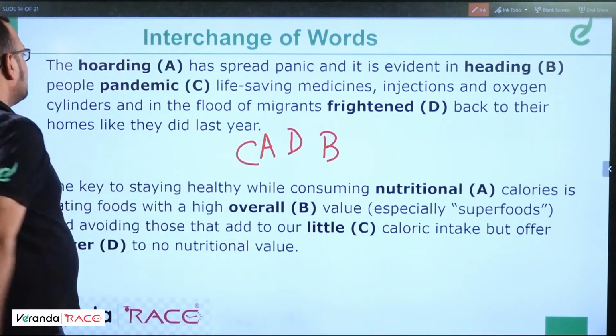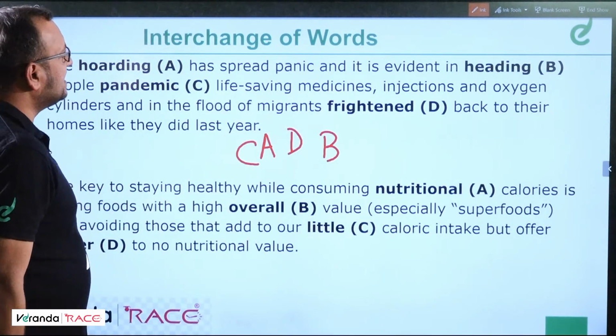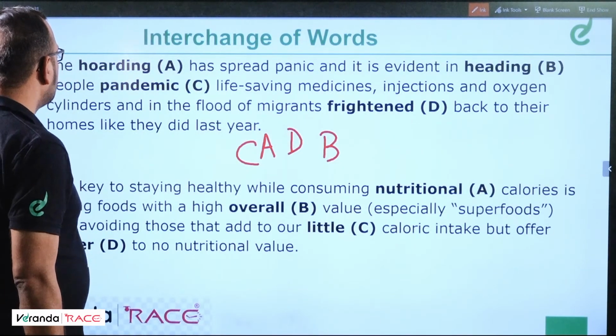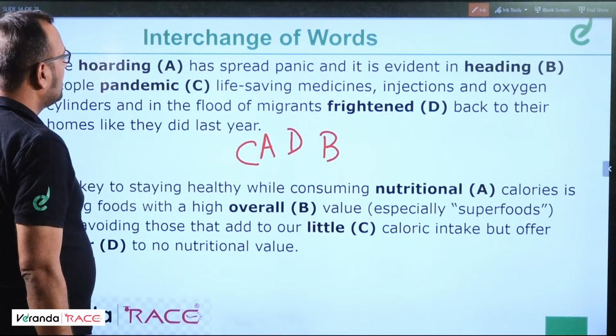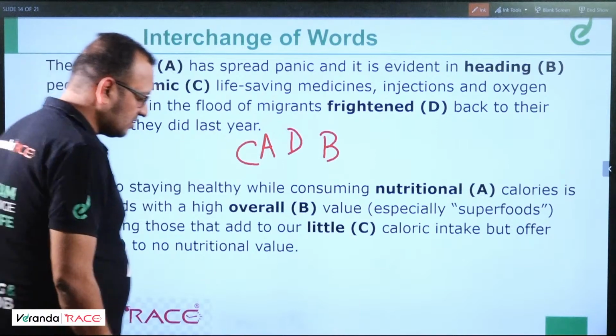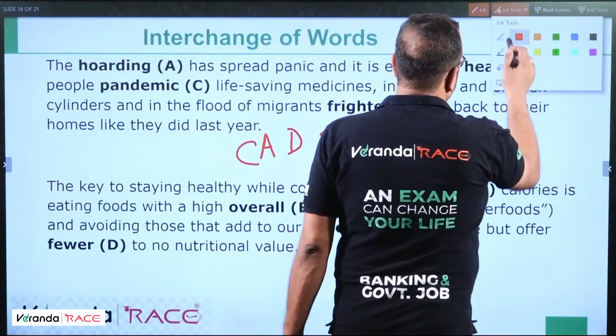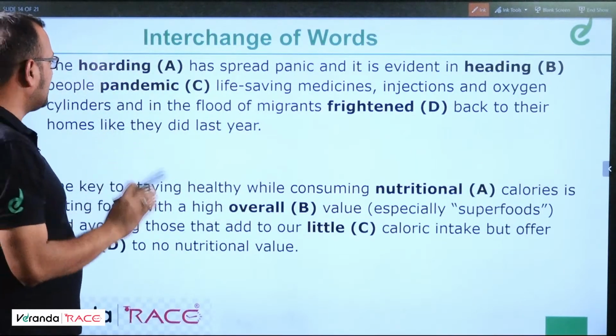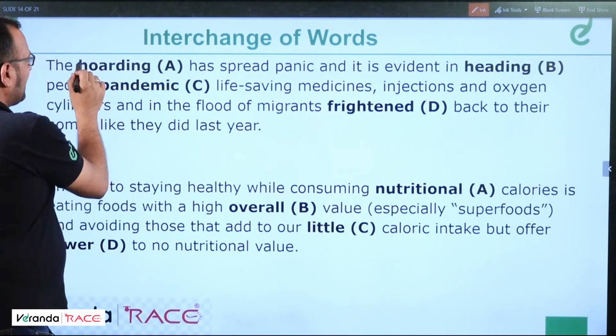C A D B. So the final answer is the pandemic has spread panic and it is evident in hoarding people frightened. Oh my God! Wait. What is happening? So actually, I have not given options. That's making a problem. So here it should be, I'll write the final answers.